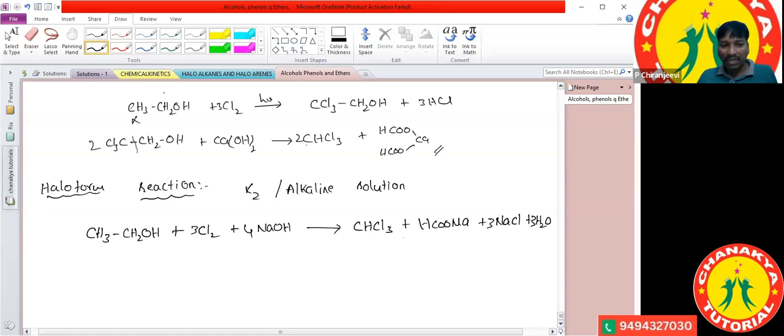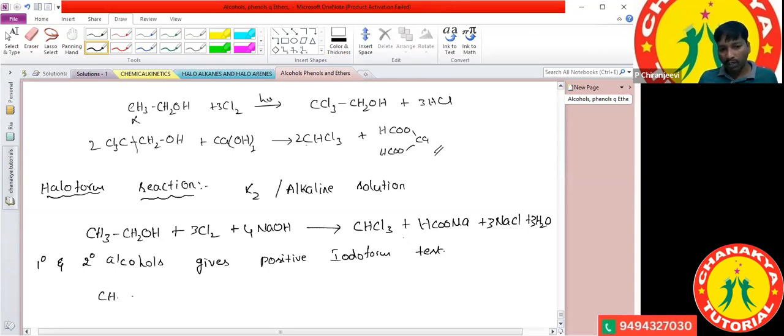Primary alcohols and secondary alcohols give us a positive iodoform test. Secondary alcohols give a positive iodoform test. Okay. So what is the example of the secondary alcohol?